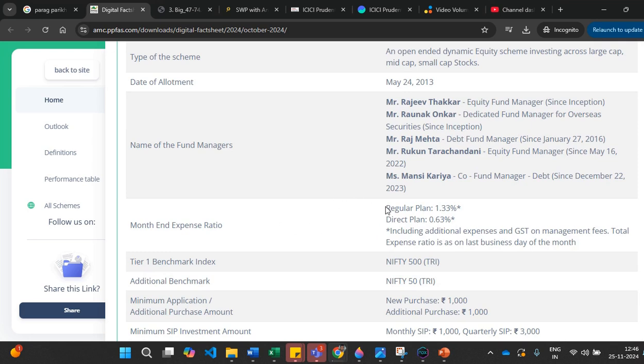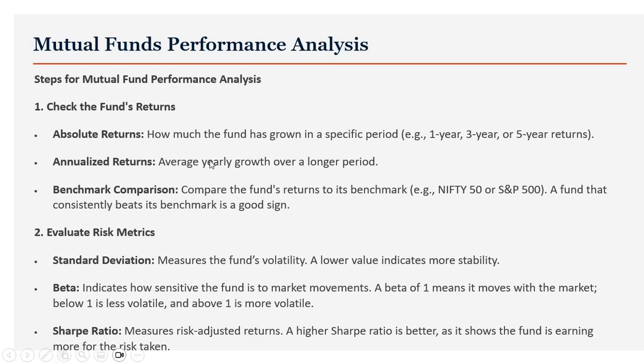And what is the month and expense ratio. Let's talk about expense ratio and all. First I will go through at a high level, then I will come to this example. First I will talk about the fund's returns, absolute returns and annualized returns. You can check them here in the fact sheet. They'll mention each and everything, like how much the fund has grown in a specific period of time, which you can see under absolute returns, and what the annualized returns are. You can check the average yearly growth, and what the benchmark is.